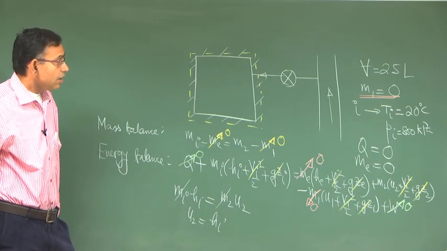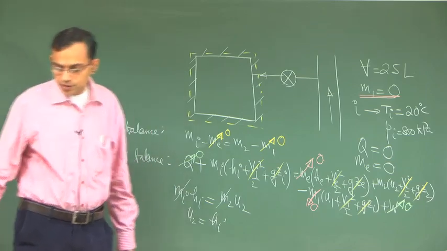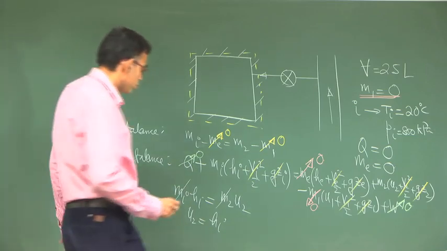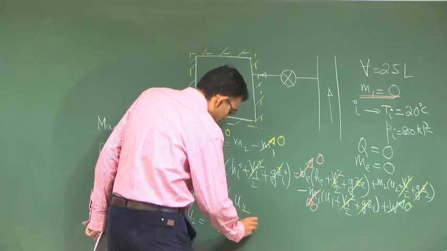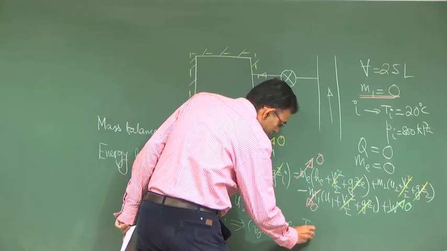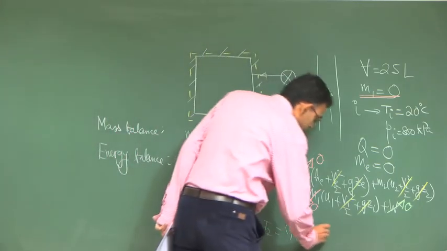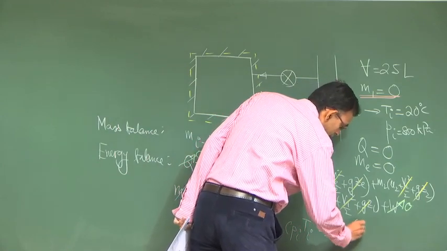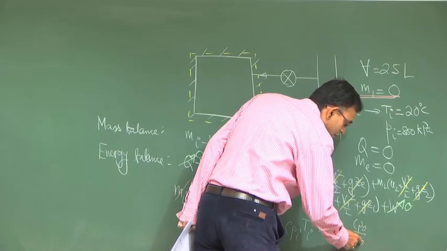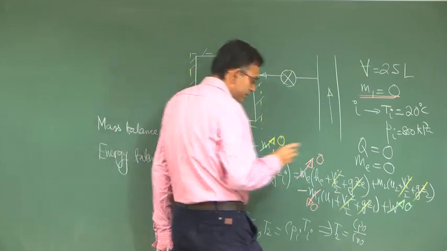Okay. Now, a further assumption that is given in the problem is that you can treat this air as an ideal gas with constant Cp and Cv. So, T_2 is equal to Cp naught by Cv naught times T_i, where Cp naught and Cv naught correspond to constant Cp and Cv of an ideal gas.